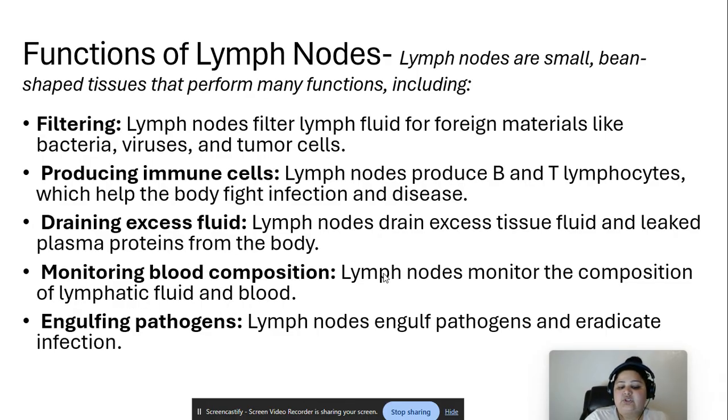They also monitor blood composition. Lymph nodes monitor the composition of lymphatic fluid and blood. They also engulf pathogens and eradicate infection.